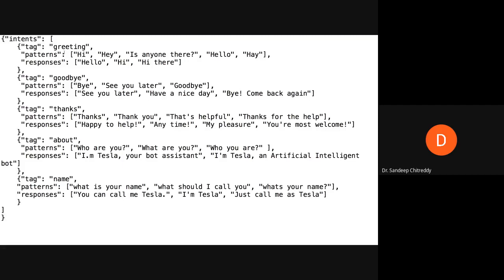The input can be of any number of words. As you can see here, there is a category called greeting. Under it are the following sentences: hi or hey, because this is how a user of the chatbot will interact with the bot. What is the first thing we say to anyone? We say hi. So even to the chatbot we say hi, we say who are you or how are you. We ask these common questions, and it has to respond to us. Even if the question is not part of the training sentences, it has to respond to it. Only then it is called a smart bot or an intelligent bot.